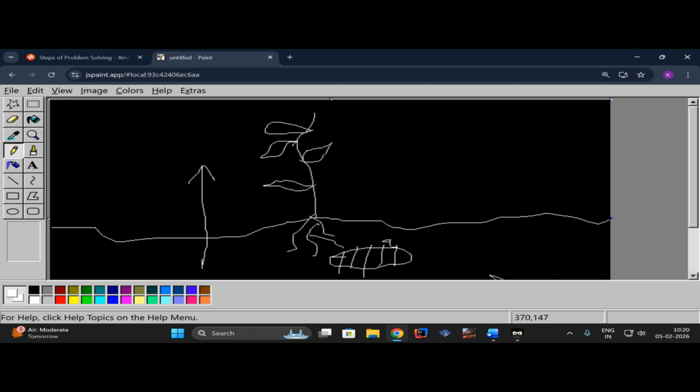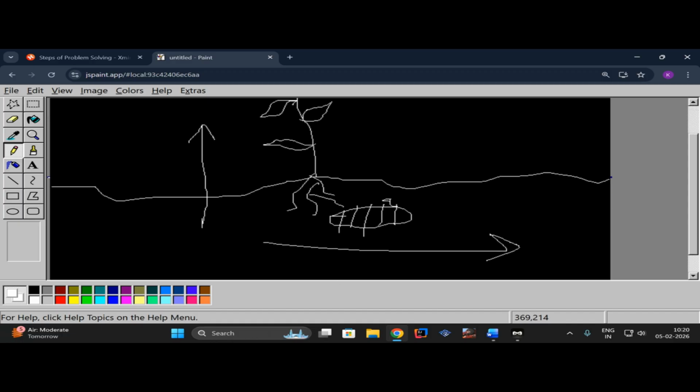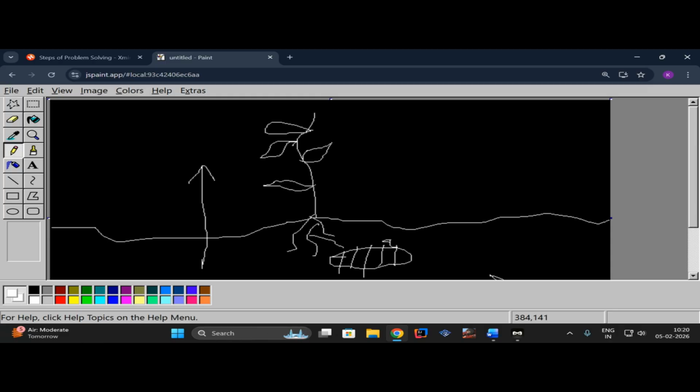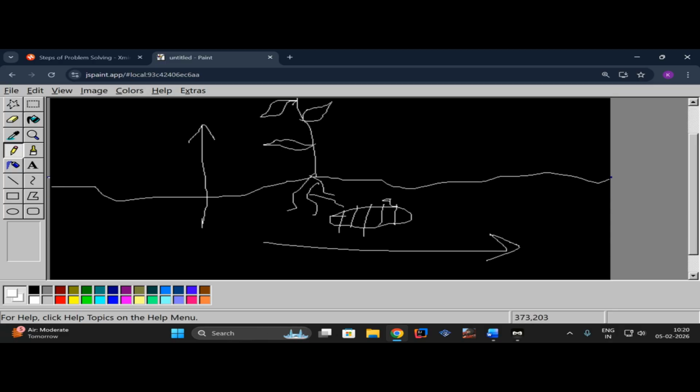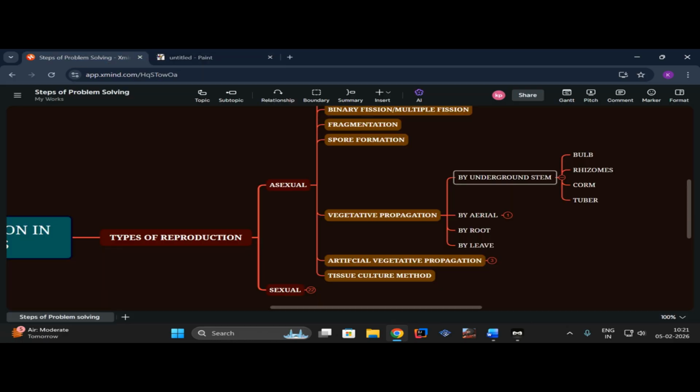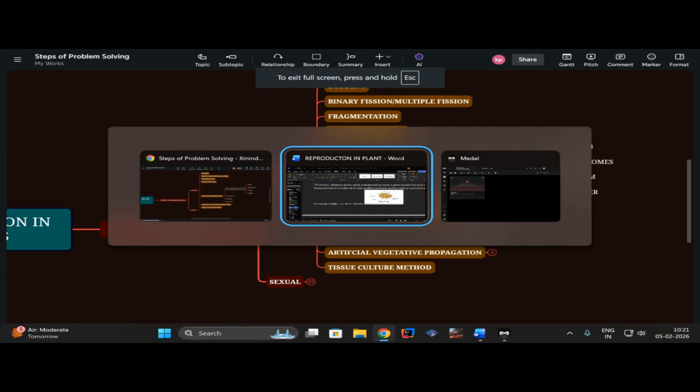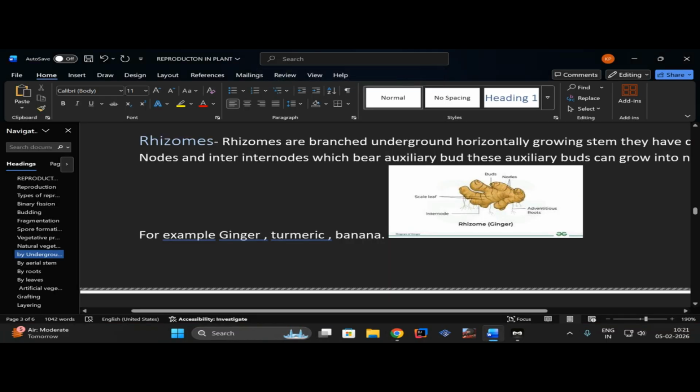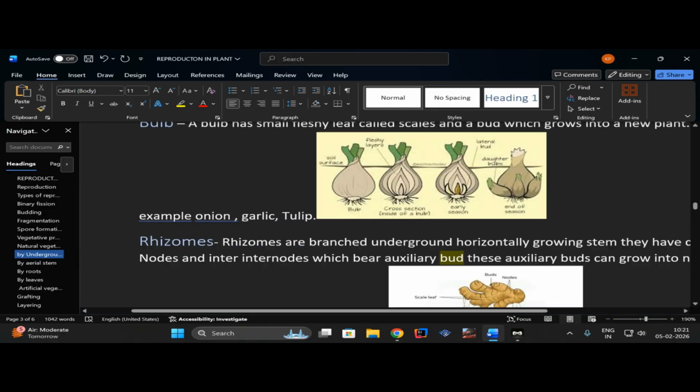For example, when a farmer grows a rhizome and forgets to pluck the plant out and leaves it inside the moist soil for a long time, it will grow into a new plant because of the buds in the internodes. The main point you all need to remember is that the plant will grow only and only from the bud, not these internodes. You need to remember where the bud is located, at nodes and internodes. The major thing that will turn into the new plant is the bud.